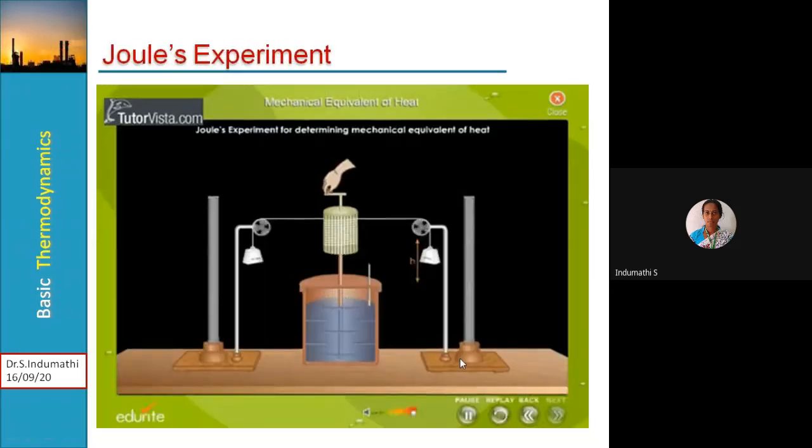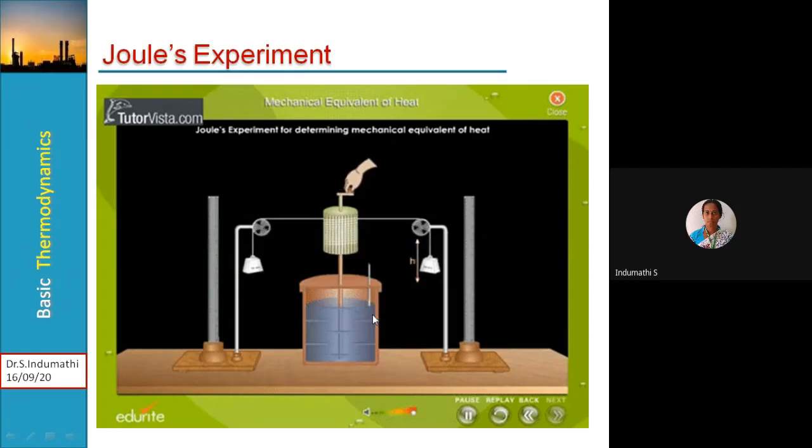Now, Joule's paddle wheel experiment. This experiment we can easily understand through this video. Generally, Joule's experiment is used to determine the mechanical equivalent of heat. Here we have a rigid, well insulated container, wherein a known mass of water is taken, the blue shaded area. The container is provided with a paddle wheel. The insulation is provided to prevent any heat interaction with the surroundings.